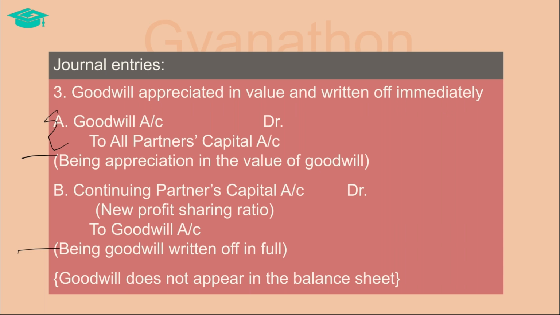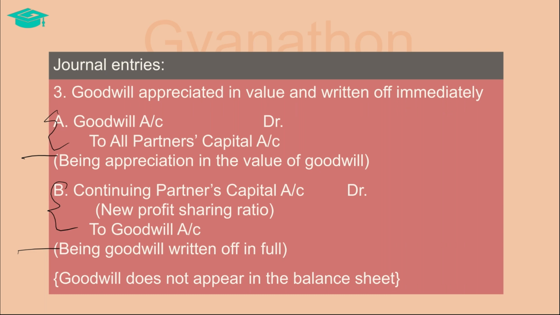Thereby, the net effect is that they contribute to the retiring partner's portion of goodwill in the gaining ratio, which is the net debit in relation to goodwill. So the write-off is achieved by debiting the continuing partners' capital accounts in their new profit sharing ratio and crediting the goodwill account with its full value, thereby closing the goodwill account.